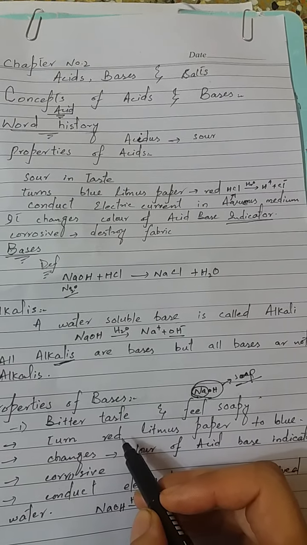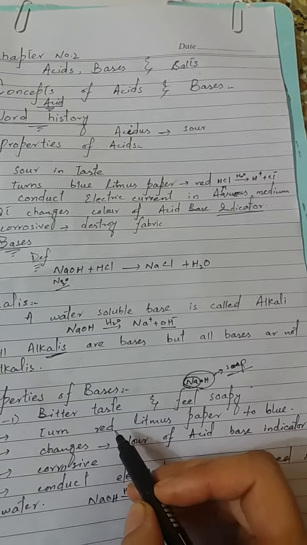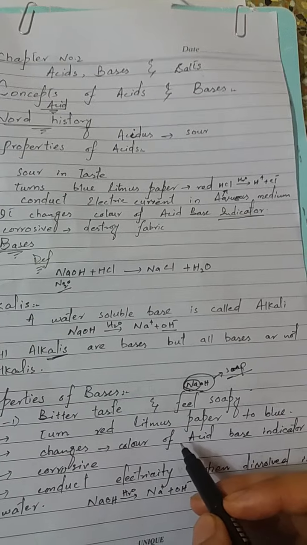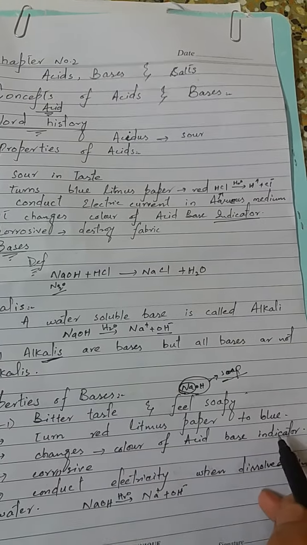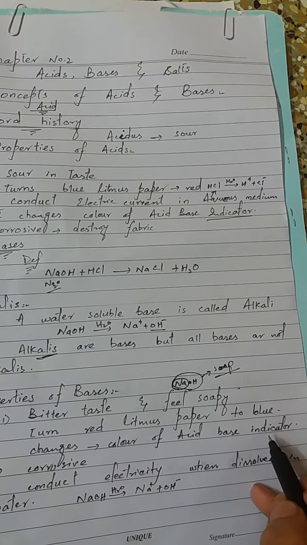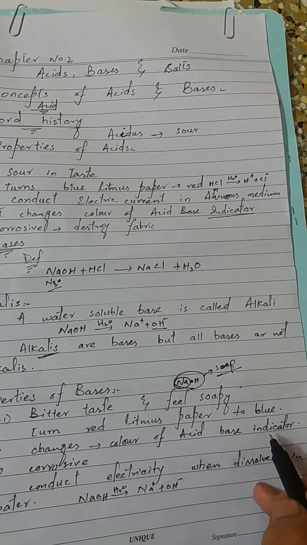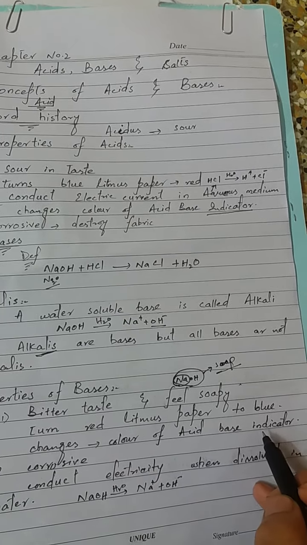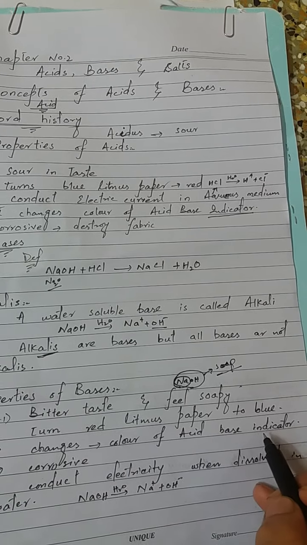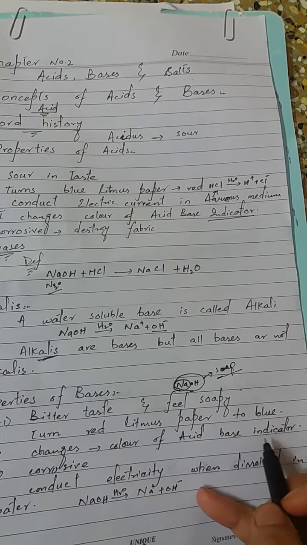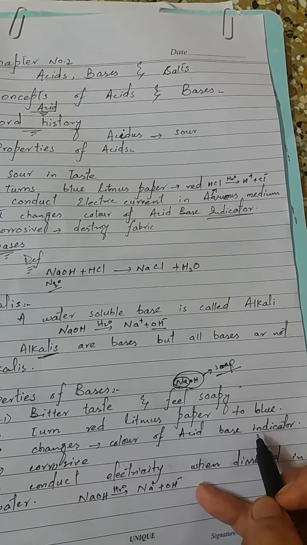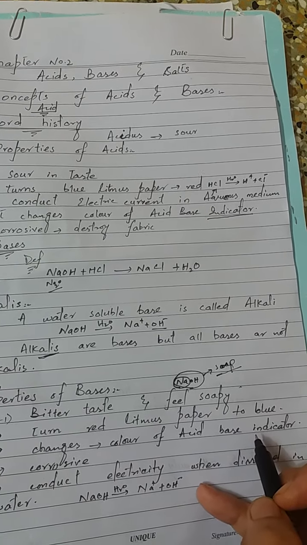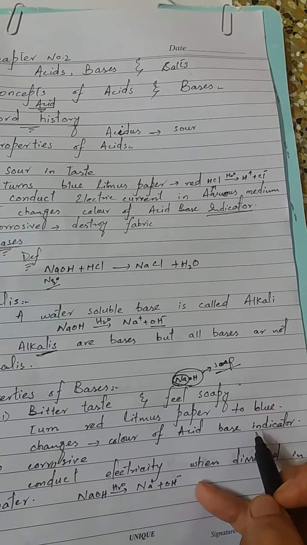Bases turn red litmus paper to blue. Bases change the color of acid-base indicator. These indicators, which are methyl orange and phenolphthalein, are used basically in acid-base titration, and they give a color change at the end of the reaction and show the completion of the reaction, which we will study in lab.